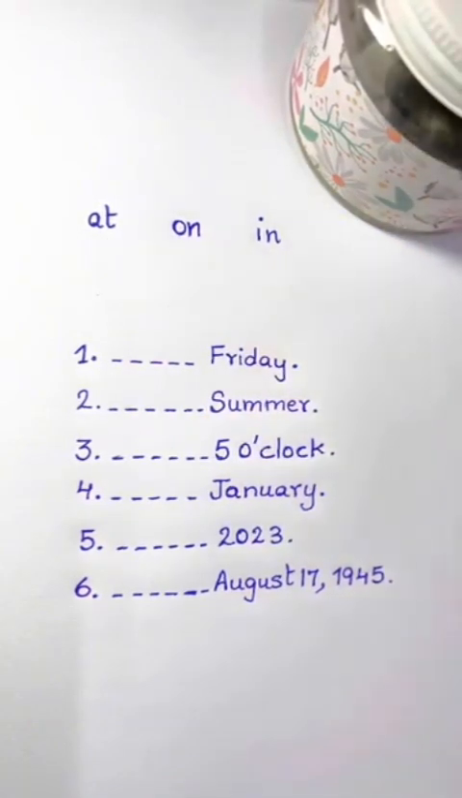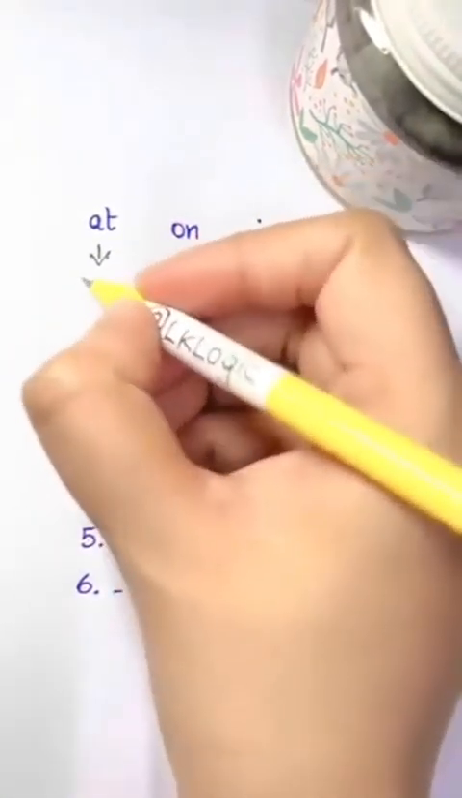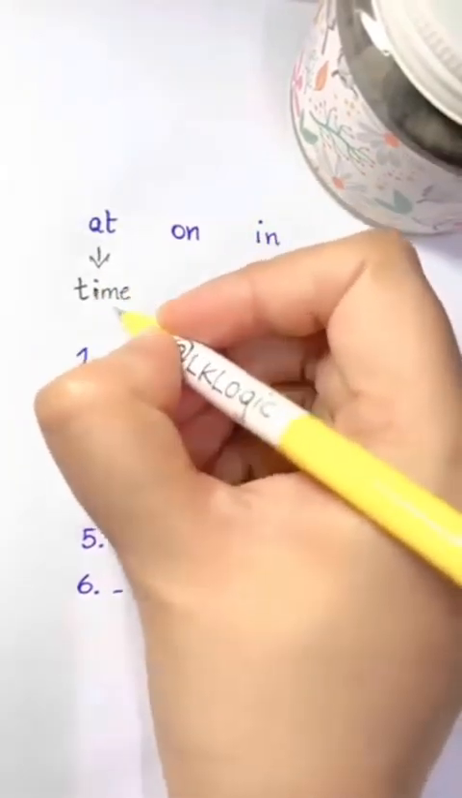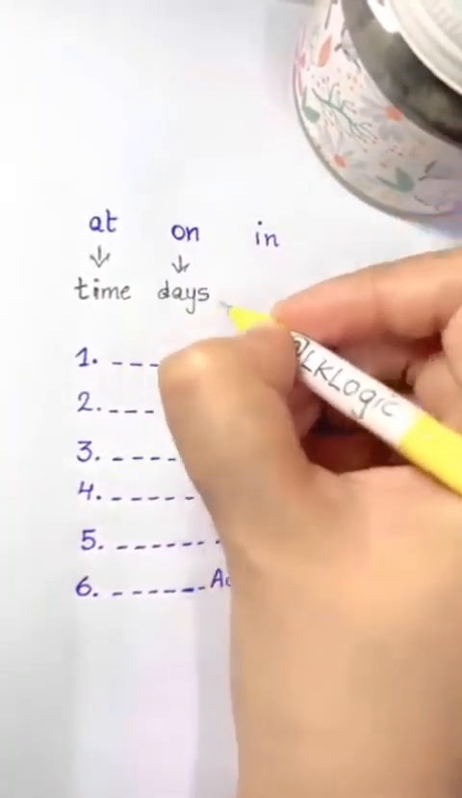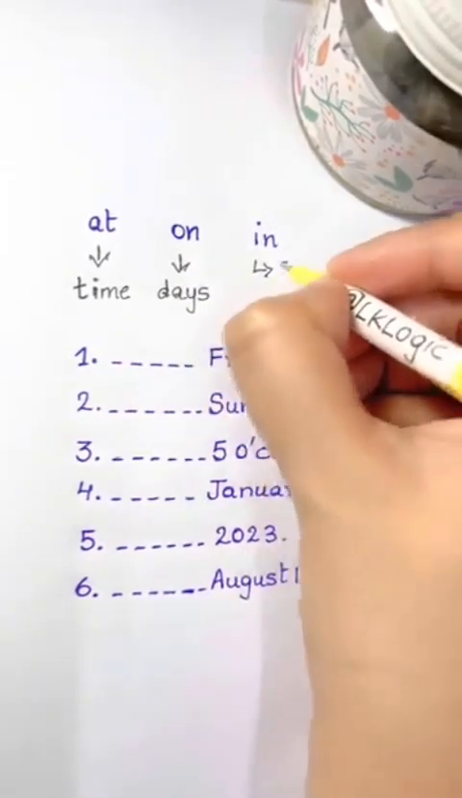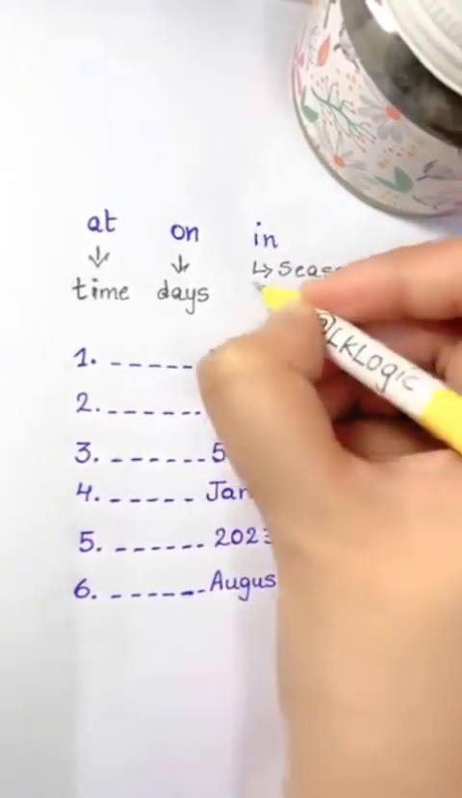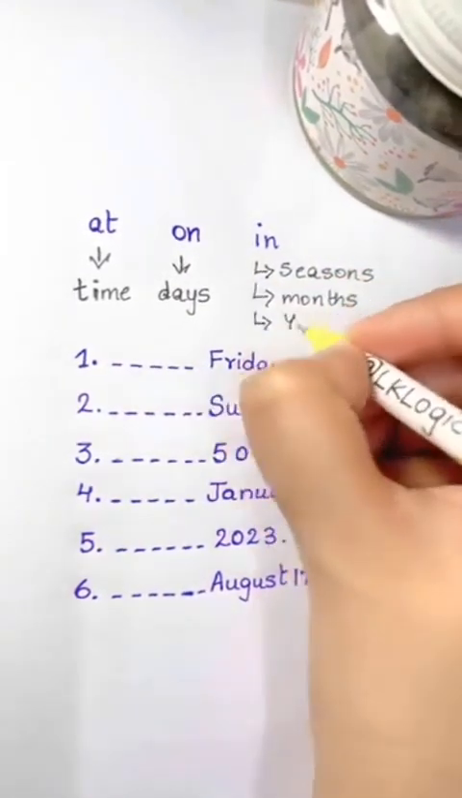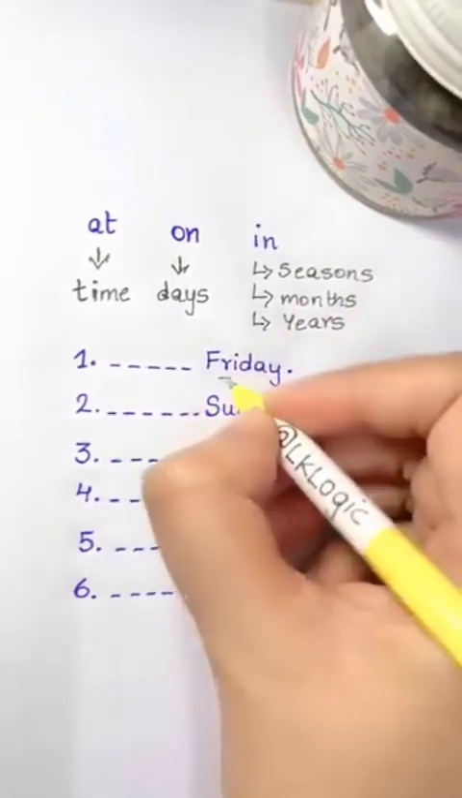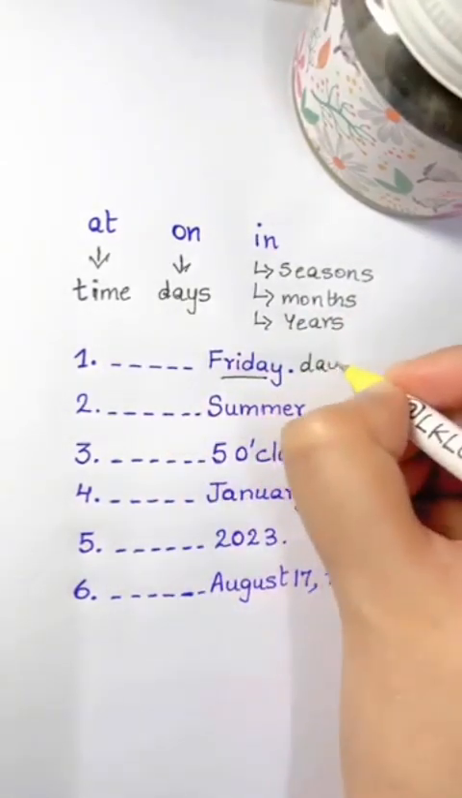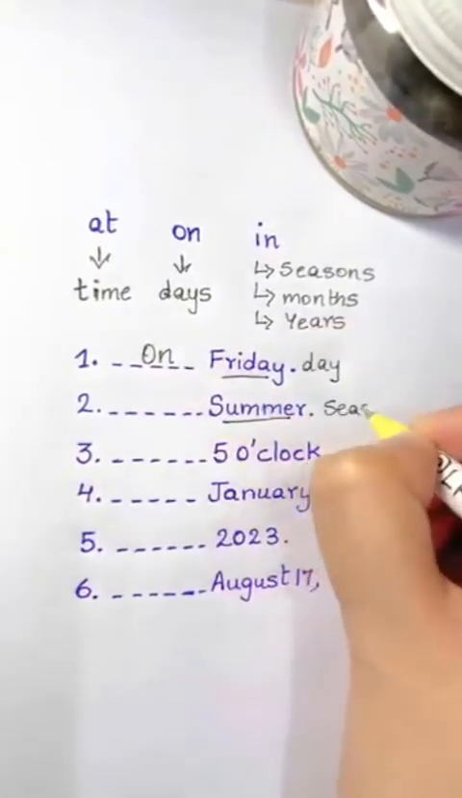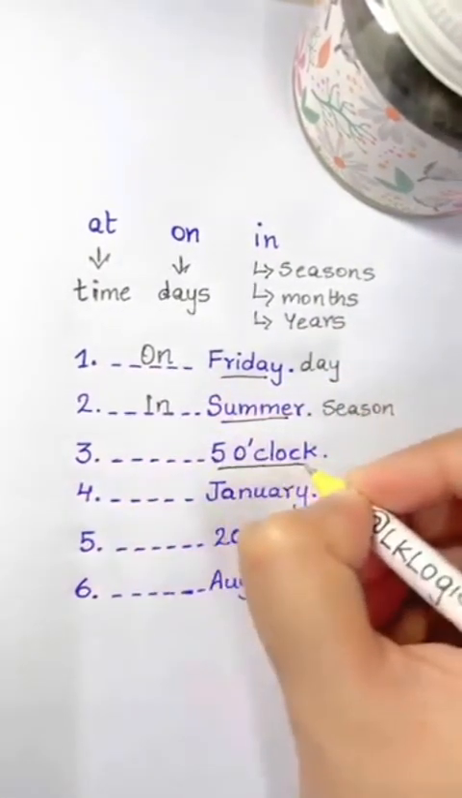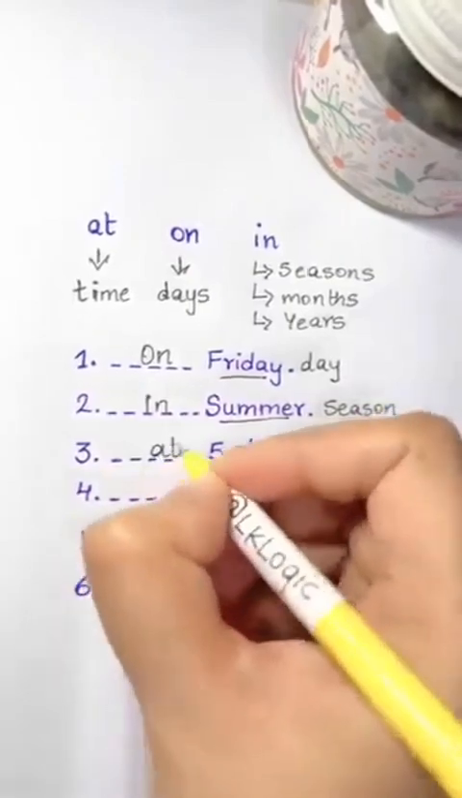At, on, in. When do you use it? Let me give you a clue. At comes before clock time, like 6 a.m. On comes before days, like on Sunday, on Monday. In comes before seasons, months, and years, like in 2015. Blank Friday. It's a day, so we use on. Blank summer. It's a season, so we use in. Blank 5 o'clock. It's time, so we use at.